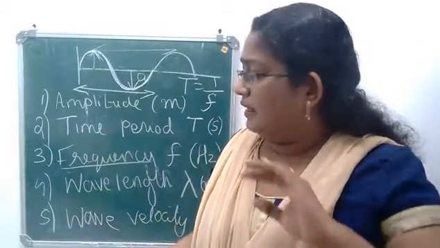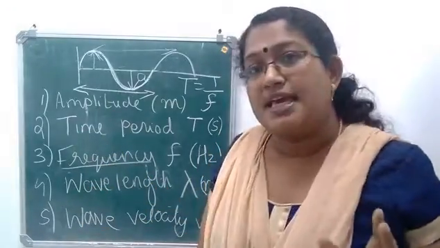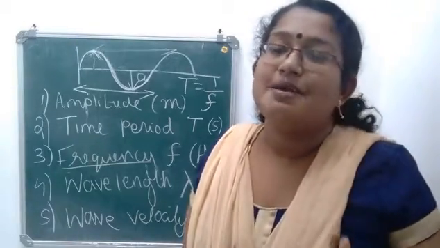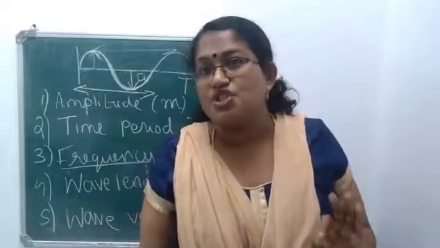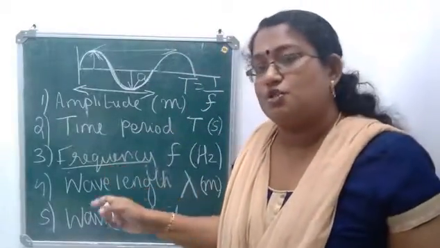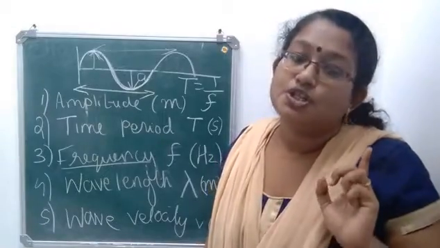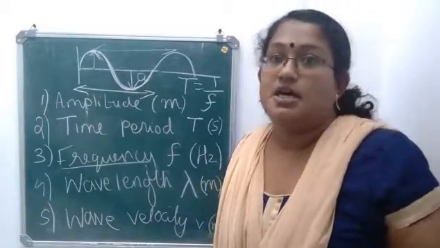The wave velocity, etc. may change, but frequency won't change. It always depends on the source which produces the sound.